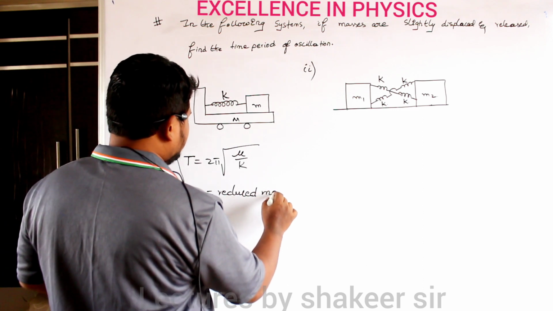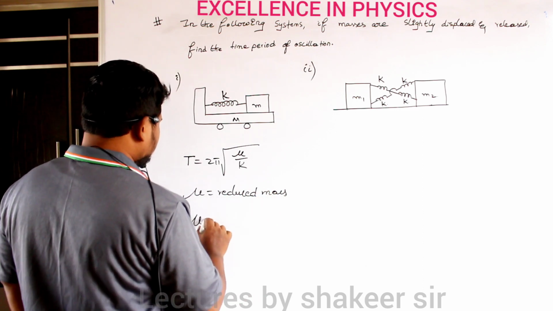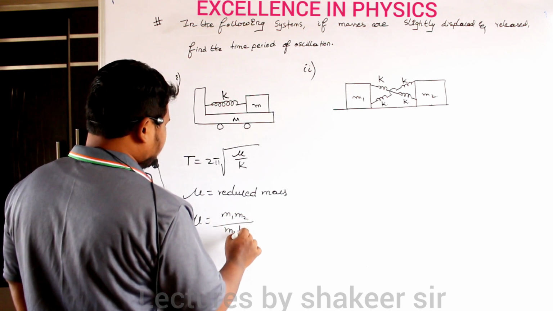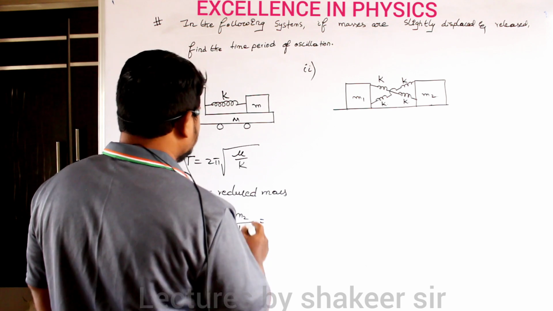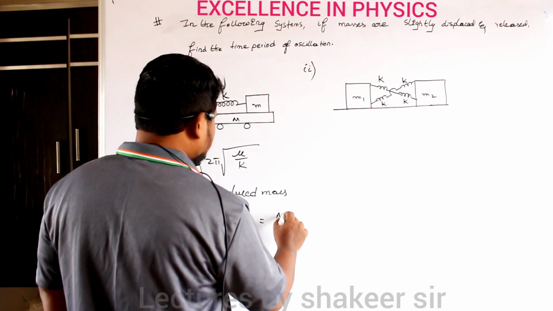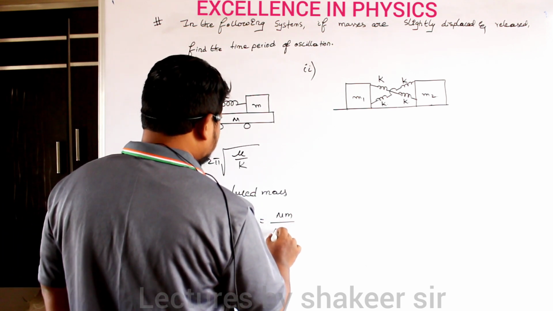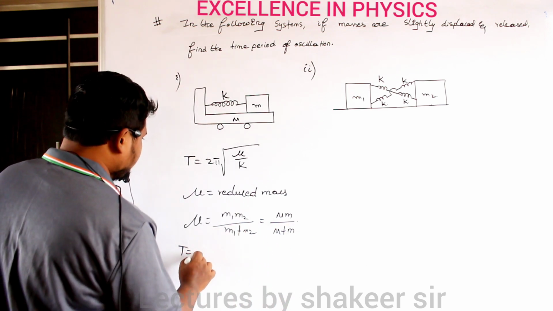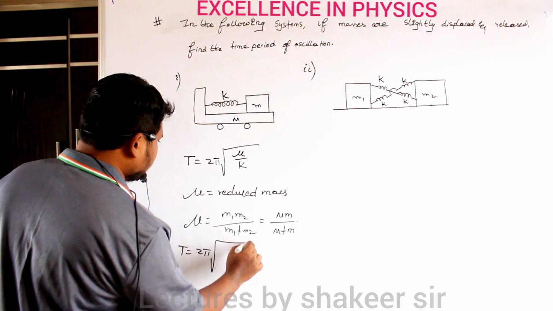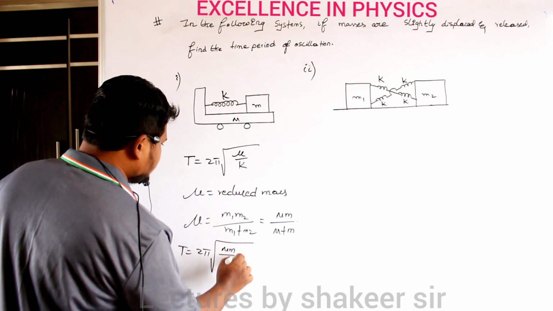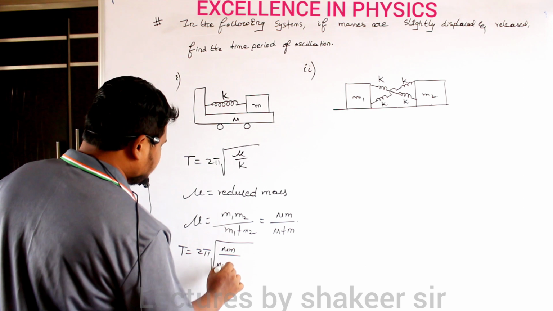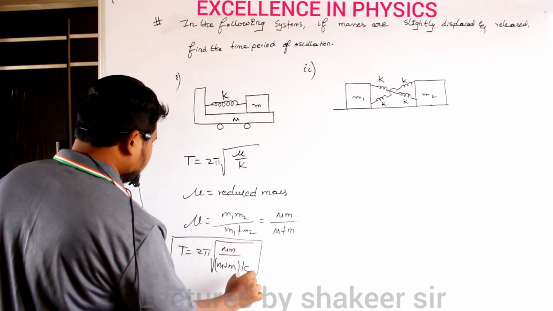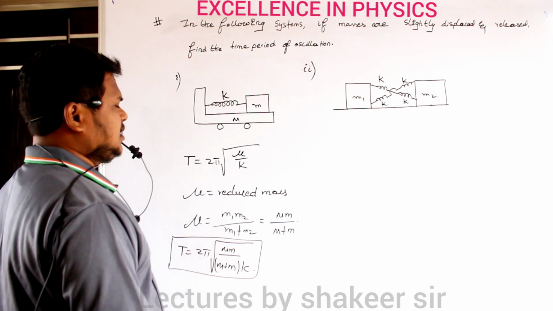Clear? And how much will be the reduced mass? Reduced mass will be equal to m1 m2 divided by m1 plus m2. So here, what are the masses? Capital M into small m divided by capital M plus small m. Therefore if I substitute in this relation, T is equal to 2 pi into square root of capital M into small m divided by (M plus m) into k. Clear? So this will be the equation for time period of this system.